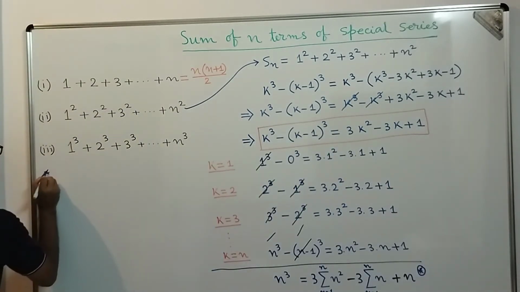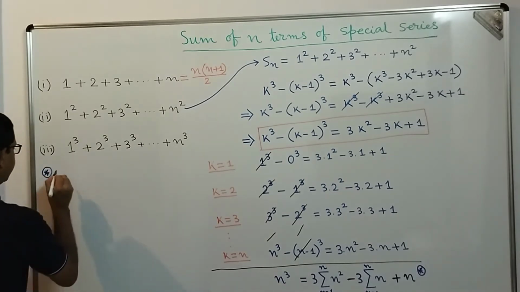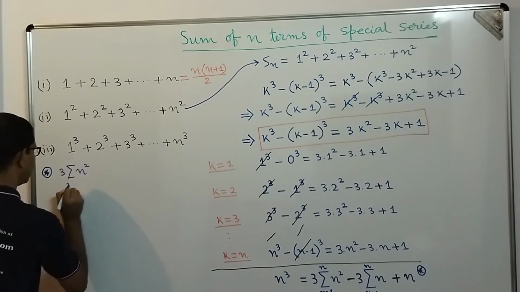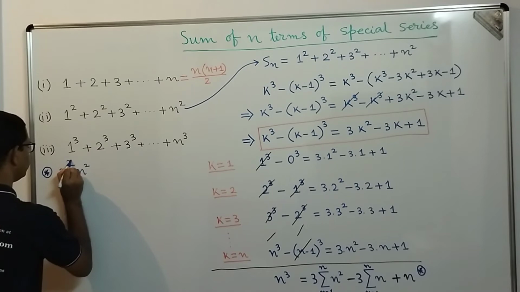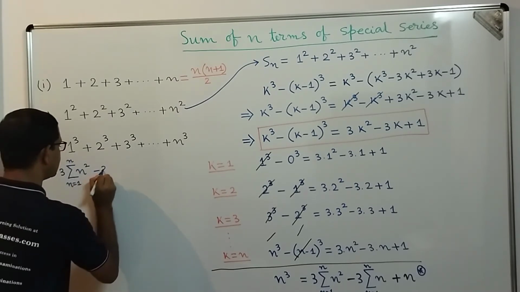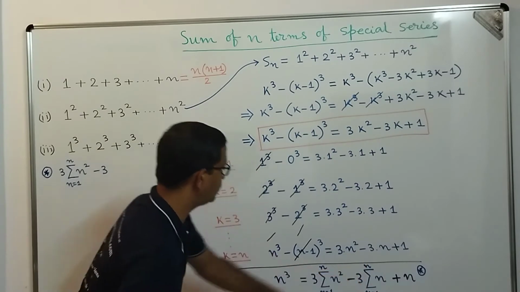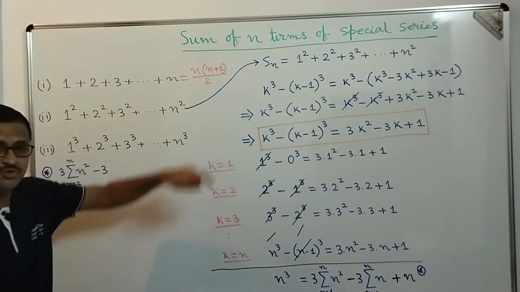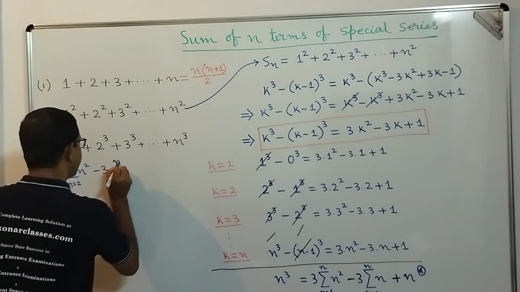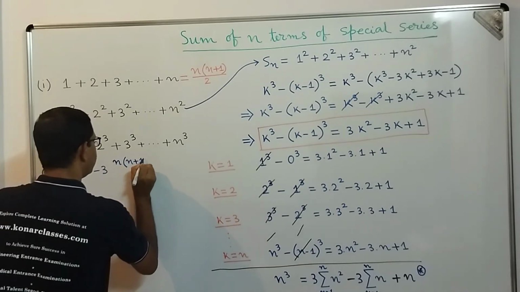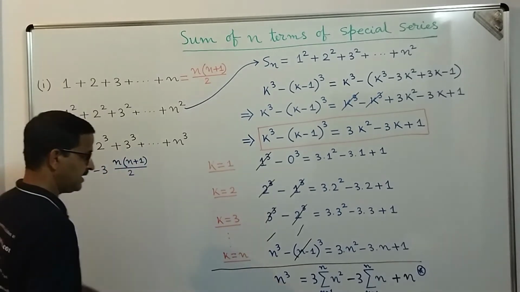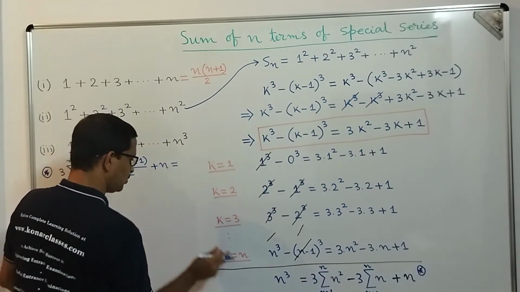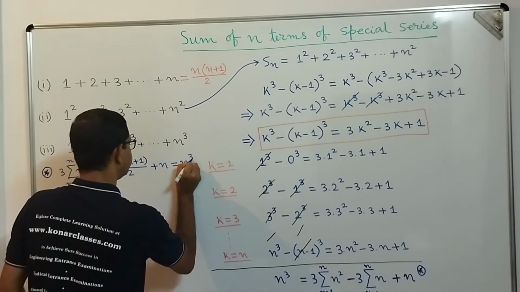So what we are going to get is n cube equals 3 into the summation of n square, n equal to 1 to n, minus 3 into the summation of n equal to 1 to n. What is that? We get 1 plus 2 plus 3 up to n, that is equal to n into n plus 1 by 2. So 3 into n plus 1 divided by 2, and then plus n, and that is equal to n cube, correct.